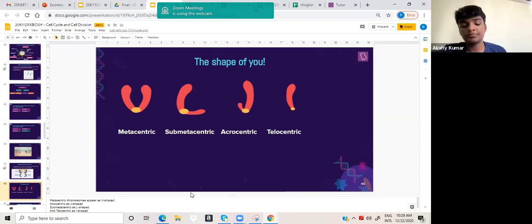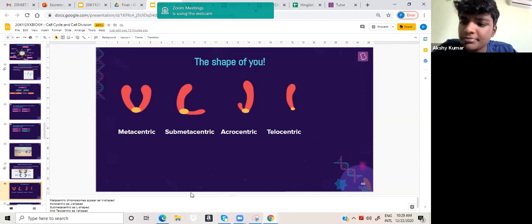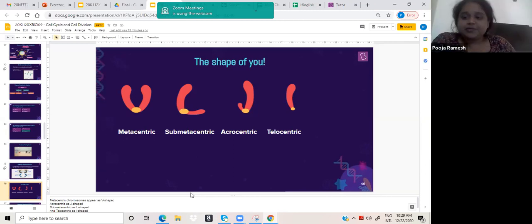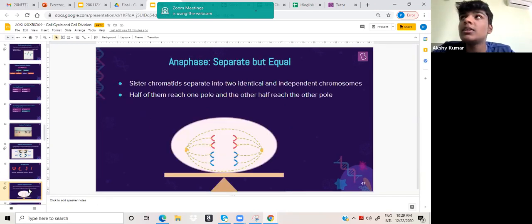So the shape of the chromosomes. V, L, J, I. What are the different shapes we are talking about? V for metacentric, L for submetacentric, J for acrocentric, and I for telocentric. Okay, very good.